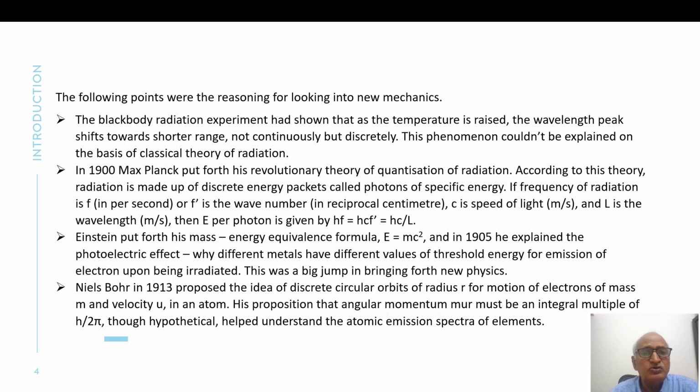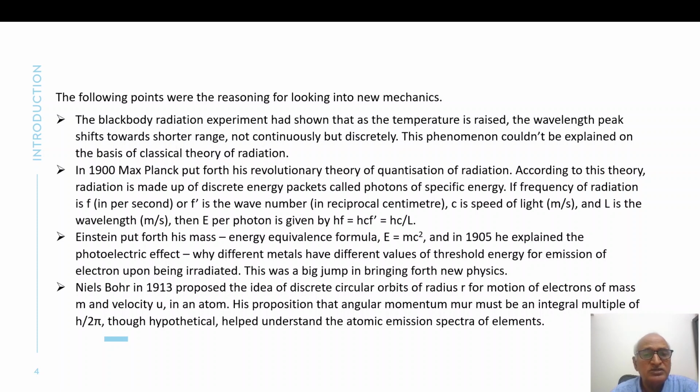Einstein put forth his mass energy equivalence formula E equal to mc squared. And in 1905, he explained the photoelectric effect, which is why different metals have different values of threshold energy for emission of electrons upon being irradiated. This was a big jump in bringing forth new physics.